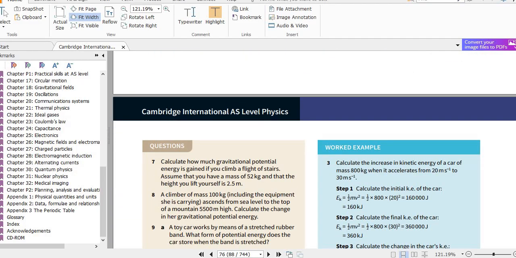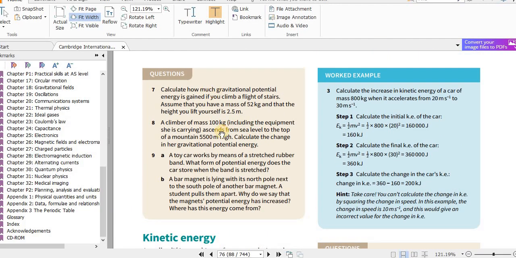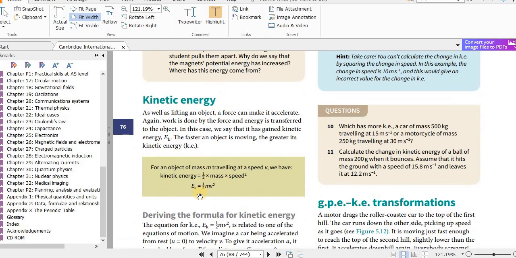Now you have to answer these questions and check the answers in the last few pages of the book. That should be about what we learned just now about gravitational potential energy. Now the next topic is kinetic energy. In the O-level class also you have learned about kinetic energy. You have learned just one equation for kinetic energy, that is half mv squared. Again you can see this is in the yellow box. Even that equation for gravitational potential energy is important, you should know that.